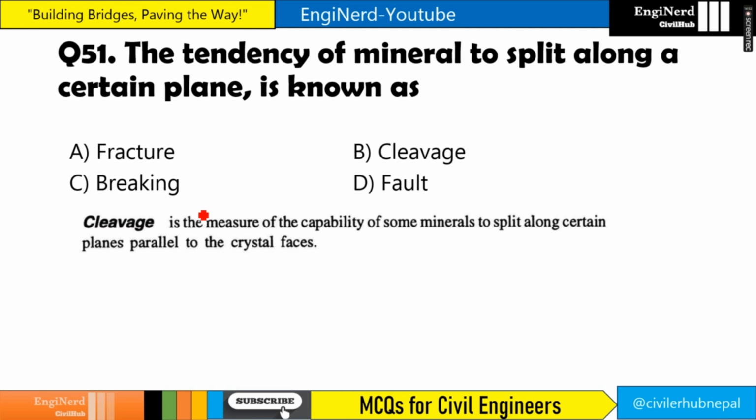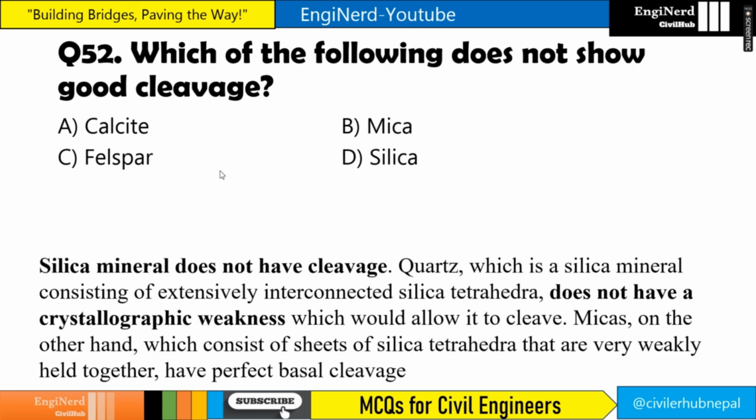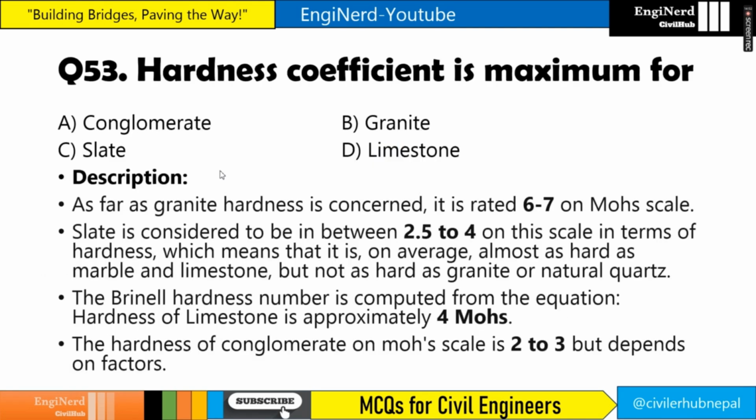The tendency of a mineral to split along a certain plane is known as cleavage. Cleavage is the measure of the capability of some minerals to split along certain planes parallel to the crystal face. Which of them does not show good cleavage? Silica does not show good cleavage. So the answer is silica. Hardness coefficient is maximum for what? Hardness coefficient is maximum for granite.